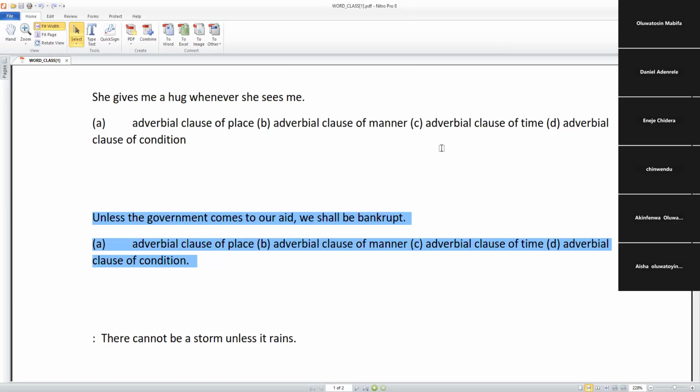So now the interpretation: unless the government. You can see even unless wasn't part of the examples I gave as condition. Subsequent questions might also lead us to manner at the same time, but from the sentence we are able to reason out that this will be placed under condition. And again, why is it a clause? What is a clause?